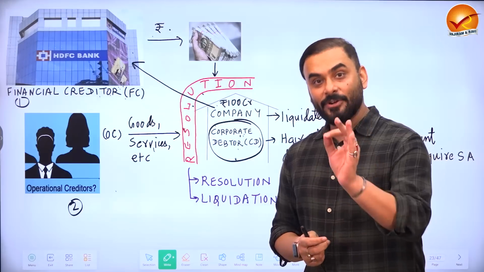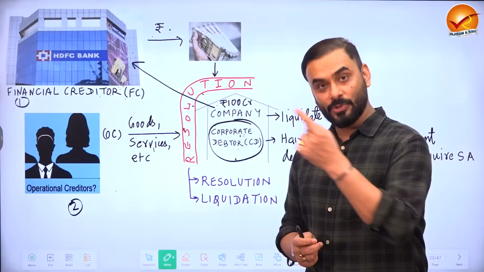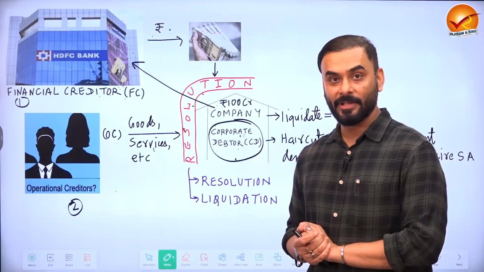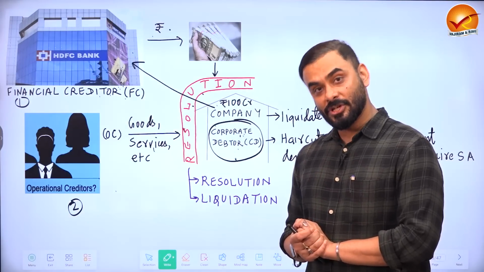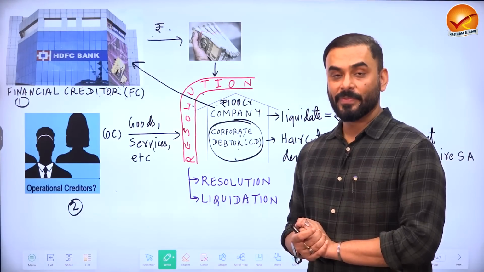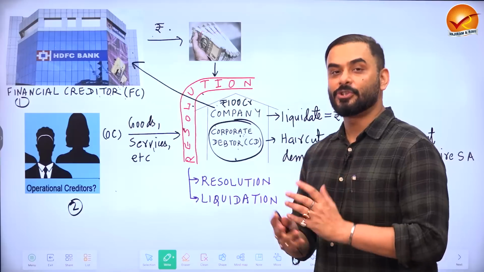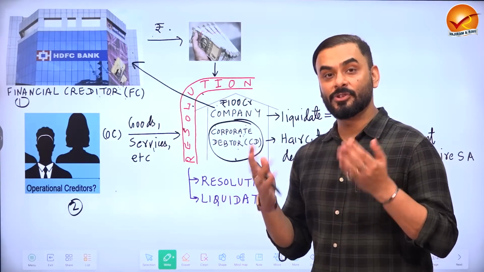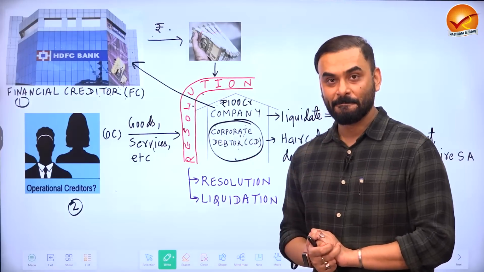And the first target of the Insolvency and Bankruptcy Code is not to sell the company which is under problem. The first reaction of the Insolvency and Bankruptcy Code is to resolve the issue and not to sell this company. But if the issue cannot be resolved, then only they sell the company.